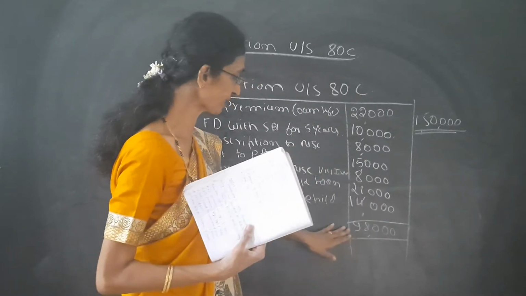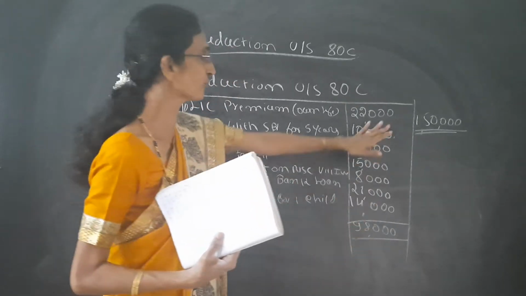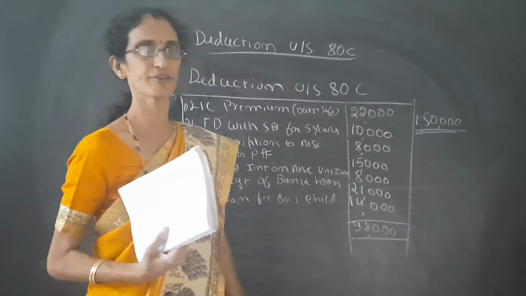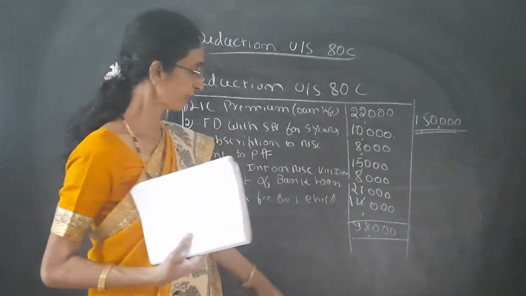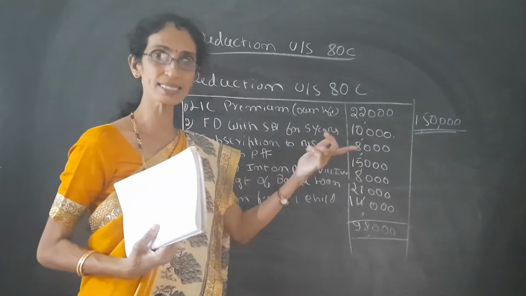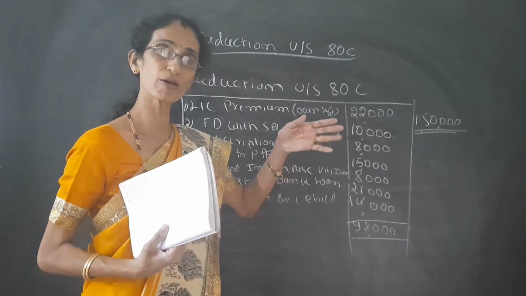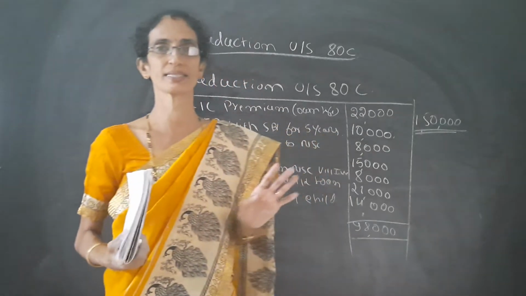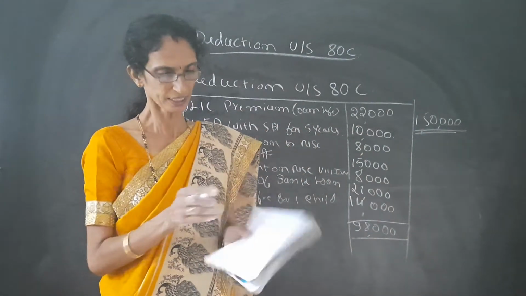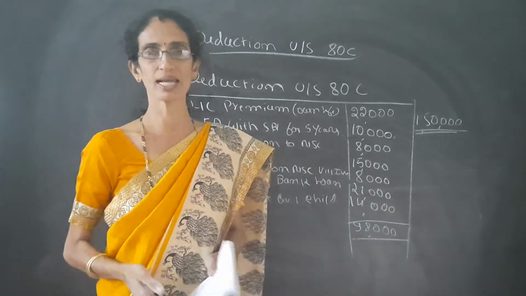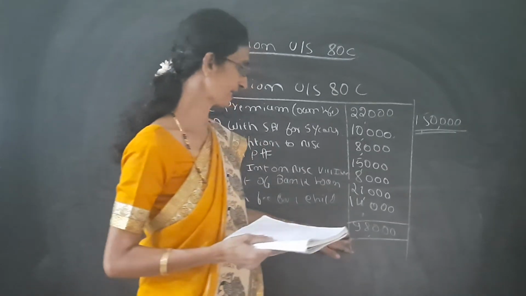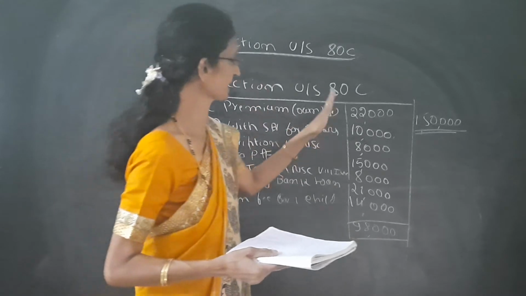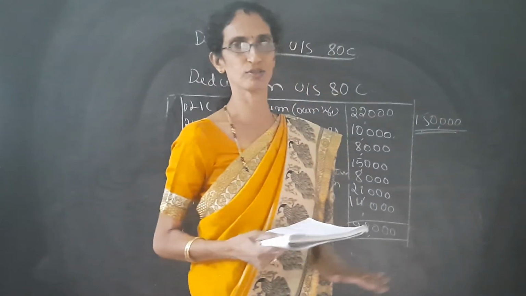For example, if it is 1,98,000, it should be restricted to 1,50,000. It should not be more than 1,50,000. But here it is 98,000, so we can get the deduction under 80C of 98,000.